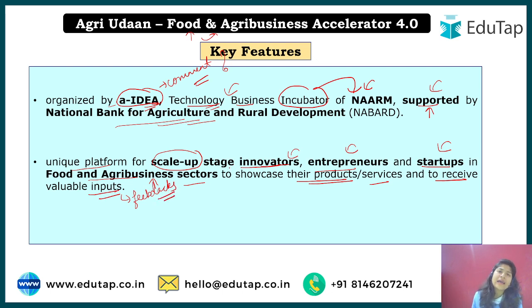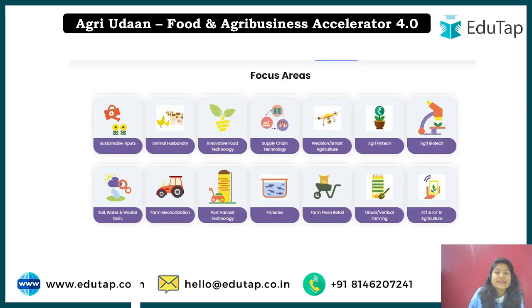So there is an eligibility criteria: if you have a degree in agriculture or the IT sector, and there are different eligibilities educational purpose wise. And even if you're doing an MBA, or you have done an MBA, especially in agribusiness management, you are eligible under this, and you can enroll yourself. So that is a unique platform we are talking about, and these are the focus areas.